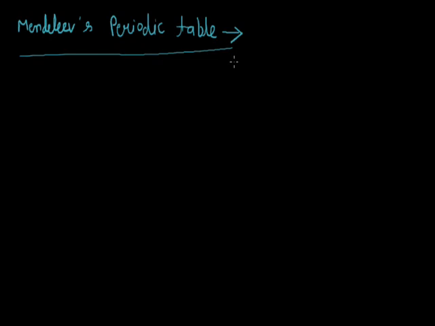Today we will discuss Mendeleev's periodic table. The major credit for the systematic classification of elements goes to Mendeleev. He tried to group the elements on the basis of some fundamental property of the atoms. When Mendeleev started his work, only 63 elements were known.